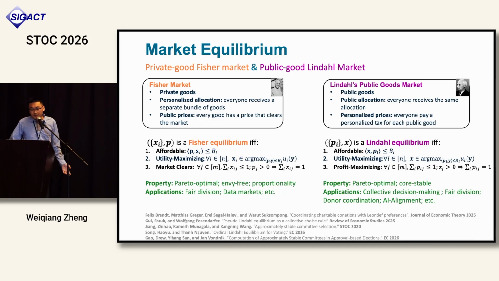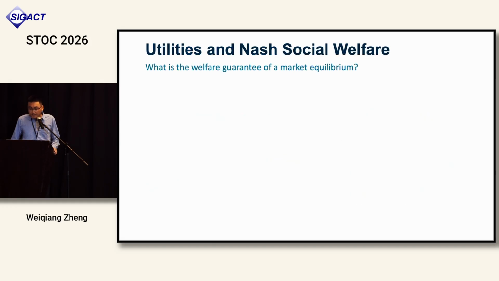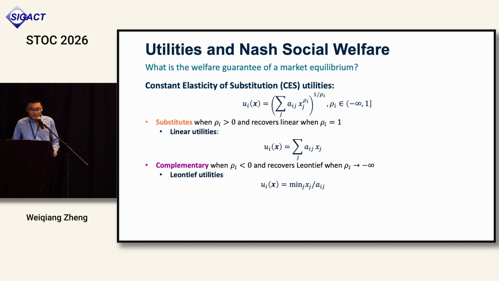People have different preferences, but they want to agree on one decision. In fair division, donor coordination, and AI alignment, I just put some references here, using Lindahl equilibrium in both economics and computer science. Okay, and I will quickly introduce some utility functions.